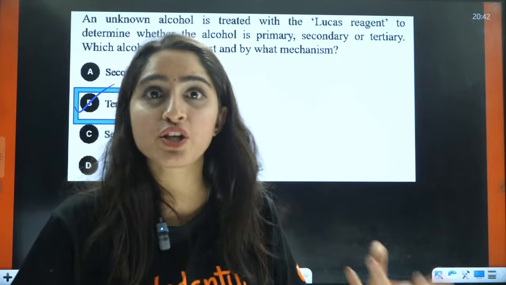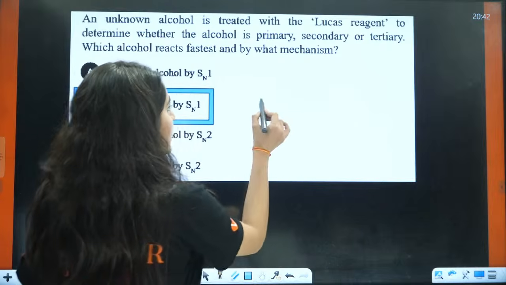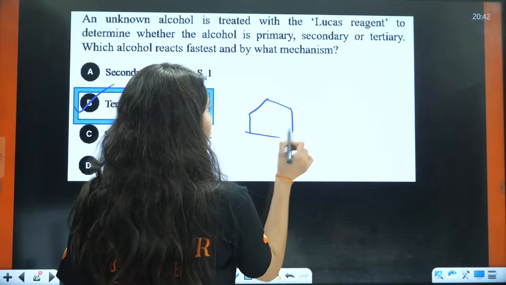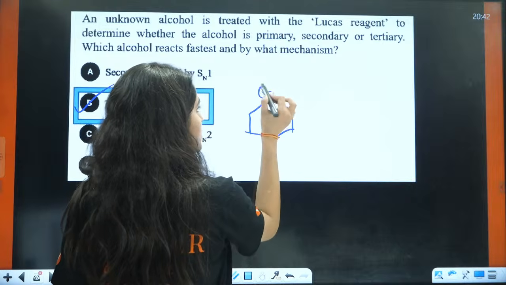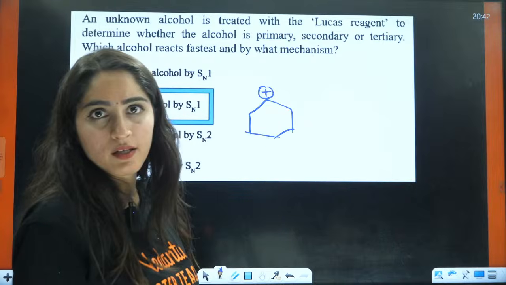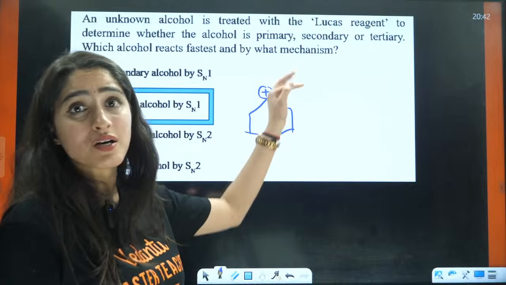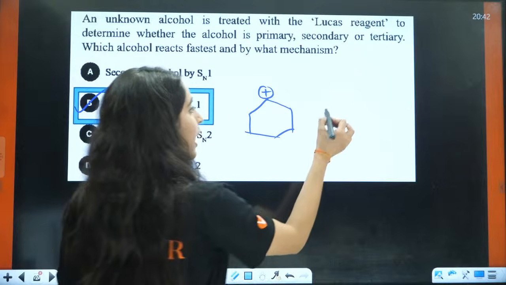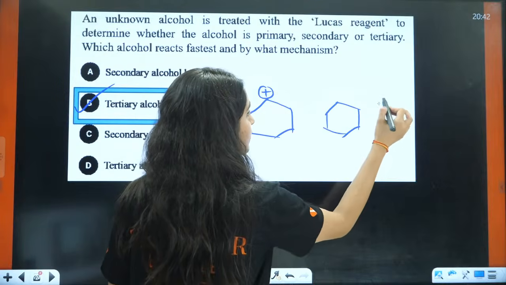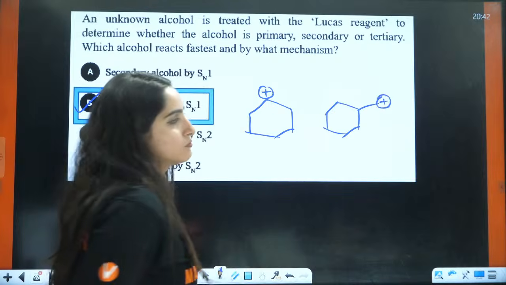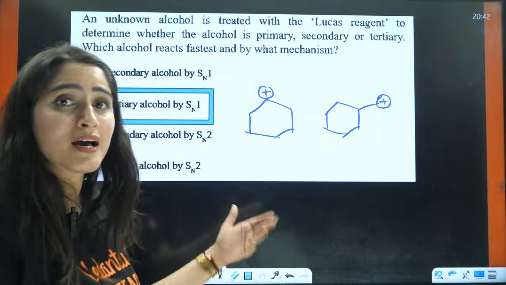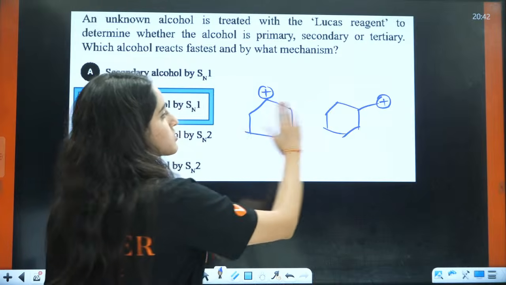And ring expansion and contraction you will use this way. If you have a ring where you have the positive charge on the carbocation on that ring, then you will use ring contraction. If you have a ring but your carbocation is outside the ring, then you will use ring expansion, right? So these are the two things.